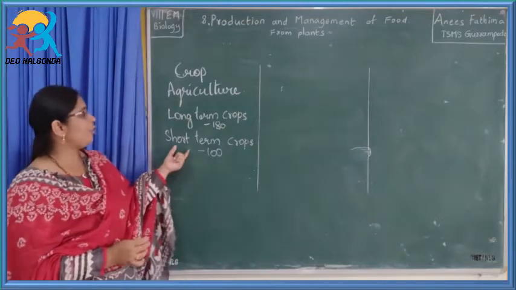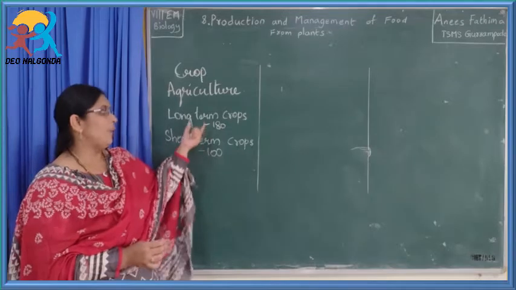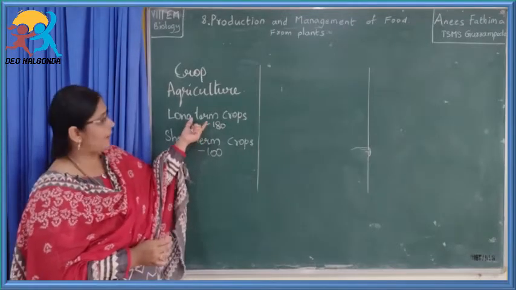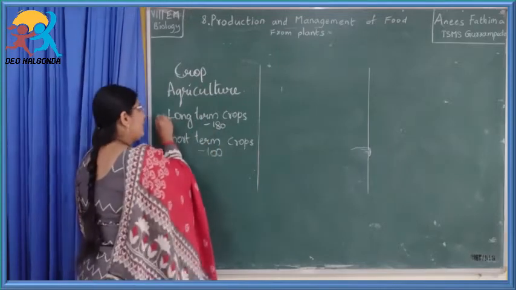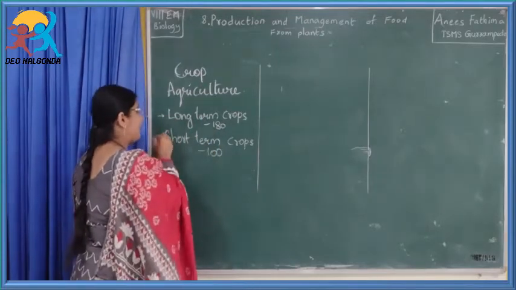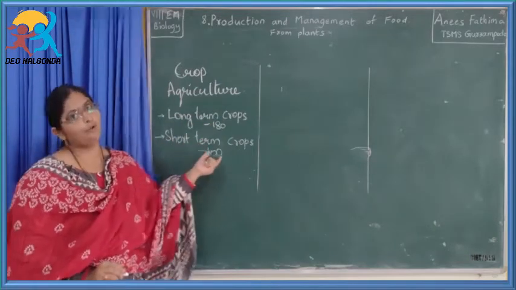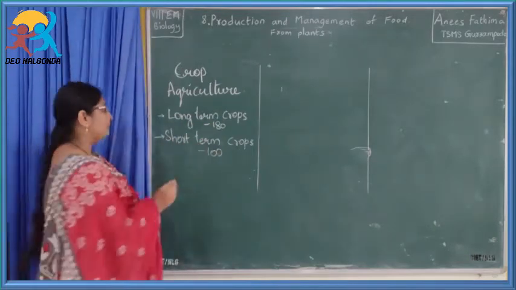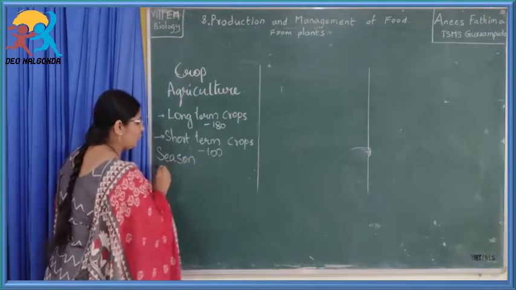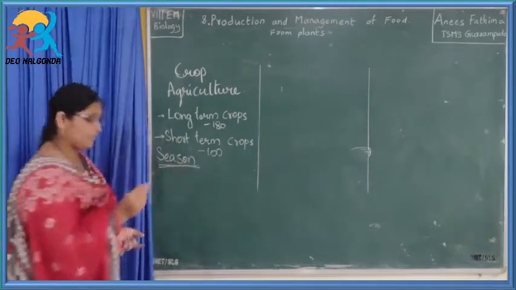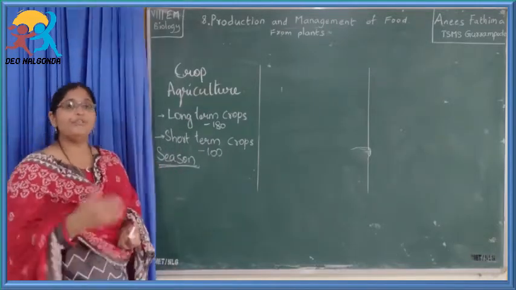Examples for short-term crops are green gram, black gram, etc. Whereas examples for long-term crops are jowar, red gram, etc. So here, depending upon the duration, they have been classified into two types: long-term crops and short-term crops. Is it okay? Now, depending upon the season in which we sow the crops and get the plants, the crops have been divided into different types.